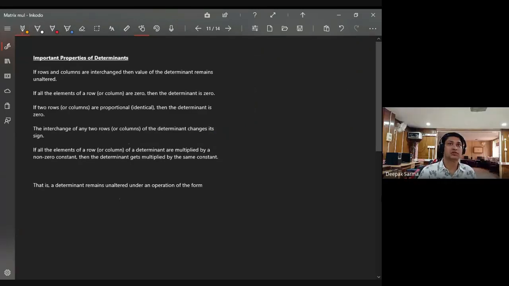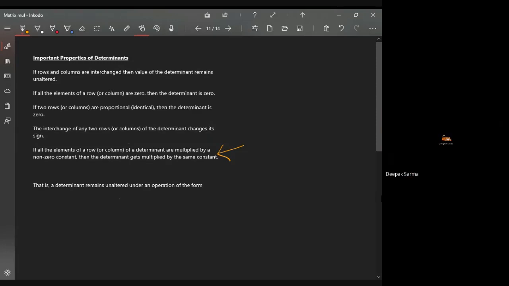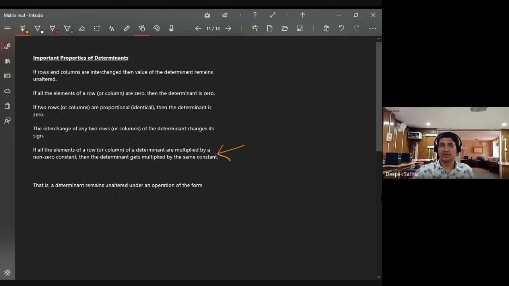Okay. Let us move to this property. So what do you see here? If all the elements of a row or a column are multiplied by a non-zero constant, then the determinant gets multiplied by the same constant. What do you see here?